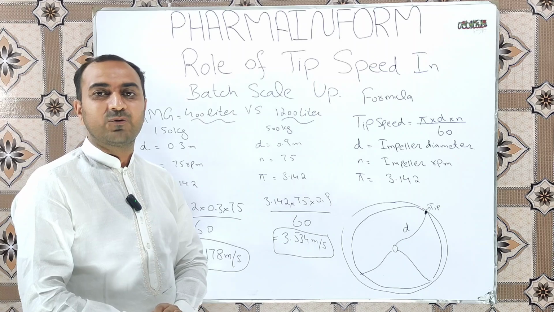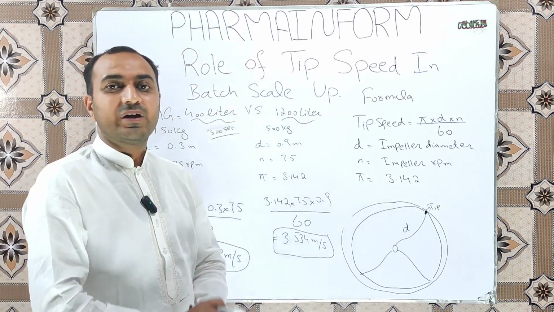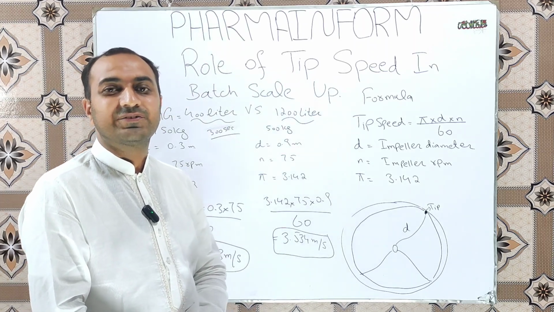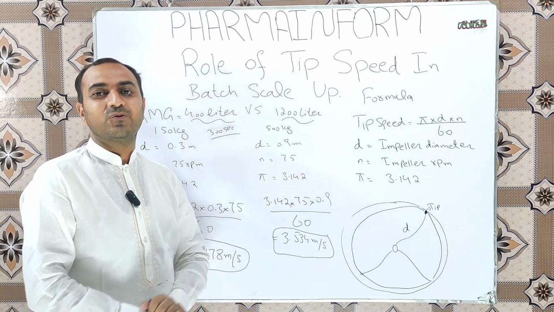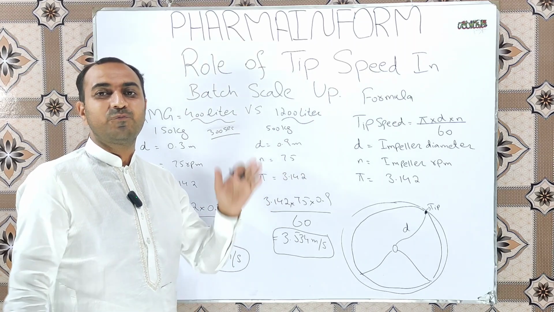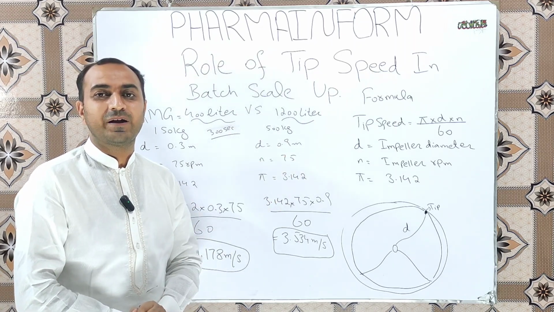So if you are going to scale up this batch from 400 liter to 1200 liter, how will you calculate the mixing time? Now here is the main point. Remember, at the start of the video I told you that calculating mixing time in terms of minutes or seconds is the wrong practice.